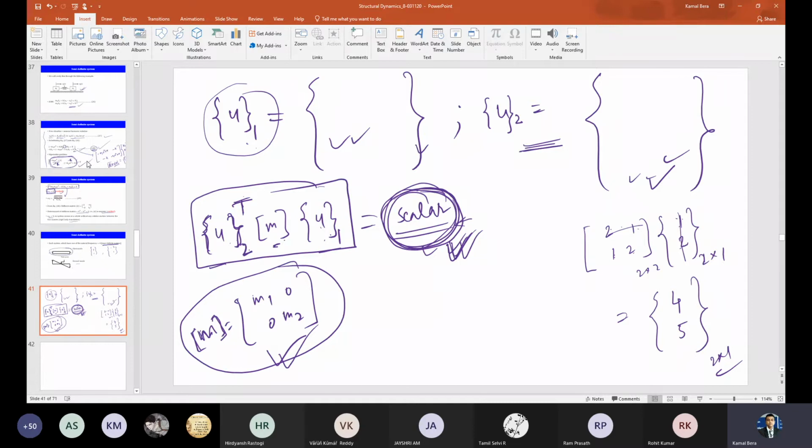So this is for this, and if there is another matrix with transpose, why is it a scalar also? I am just showing here. What is U2 transpose? U2 transpose is of dimension 1 cross 2 because U2 is of dimension 2 cross 1. If I take the transpose, the row vector will be column, and the column will be row. So 1 cross 2, this is 2 cross 2, this is 2 cross 1. So that means it is 1 cross 1, so it is correct. 1 cross 1 means a scalar.